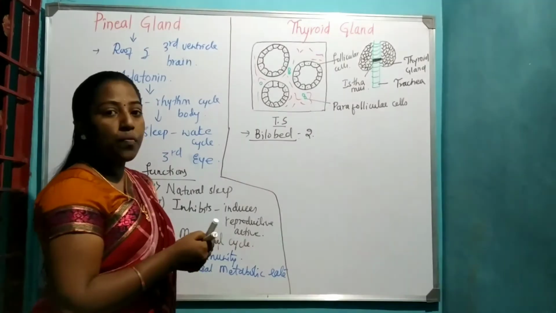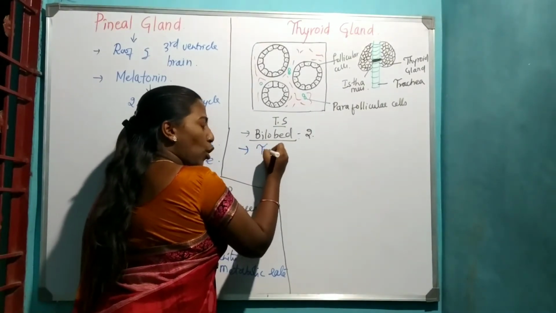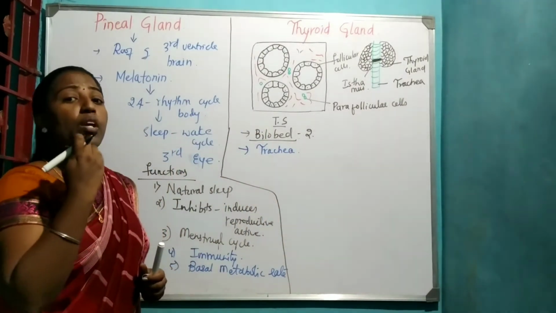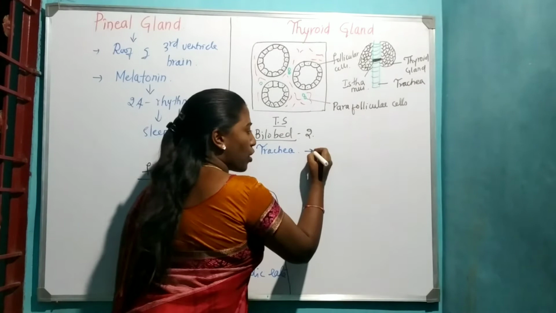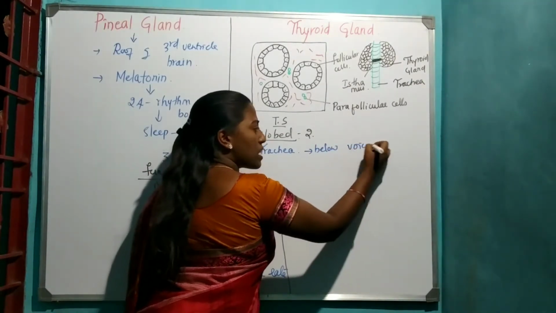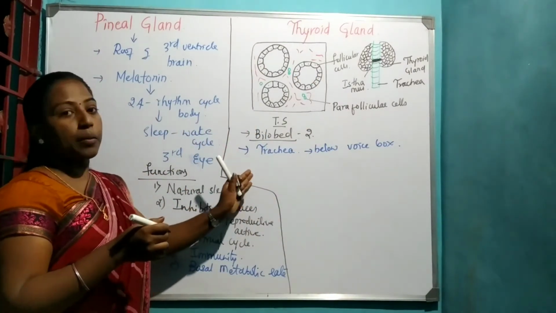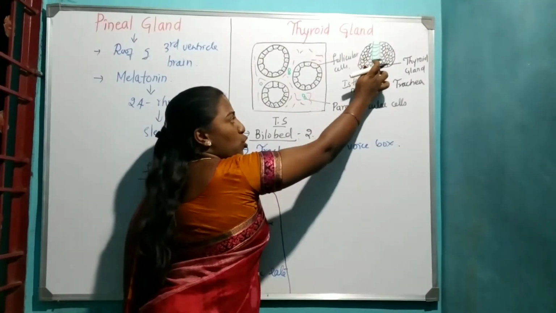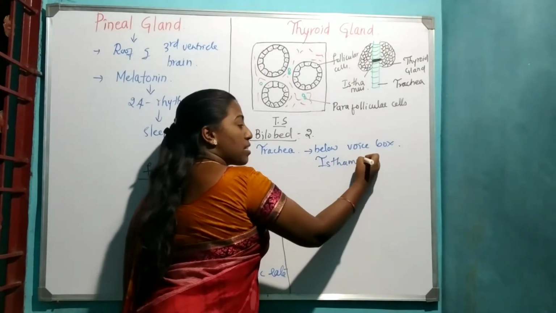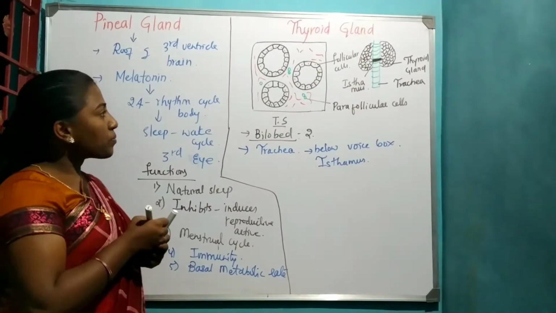It is located on either side of the trachea, just below the voice box. The isthmus connects the two lobes of the thyroid gland.